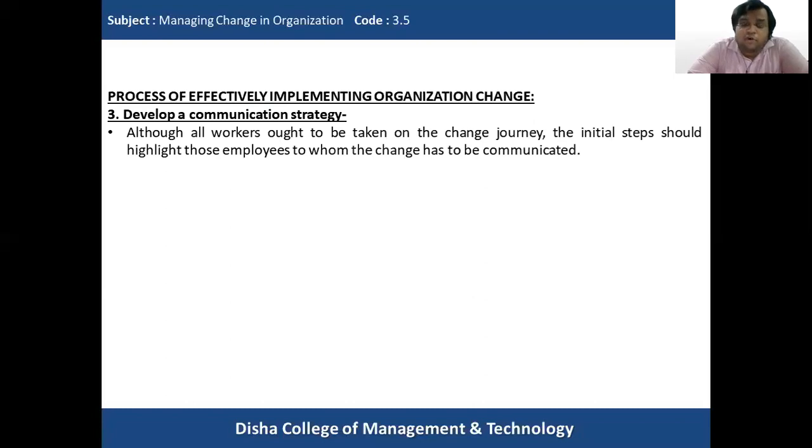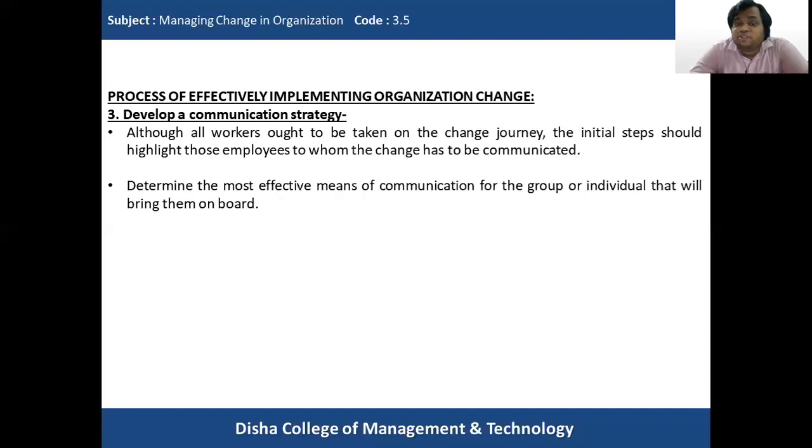Even though all individuals, departments, and verticals of the organization have to take part in the change journey, first we have to understand which employees will be impacted most, and then communicate why the change is required and how it is going to be implemented in the organization. Because this communication strategy ensures that they will be able to clear all their doubts and accept the change.